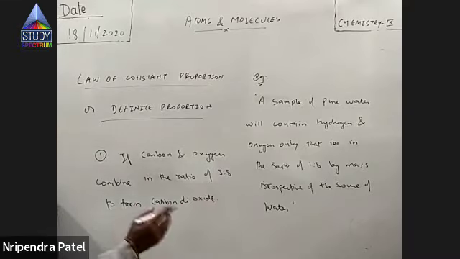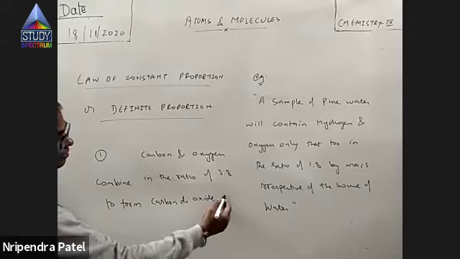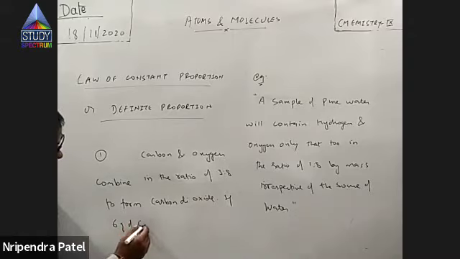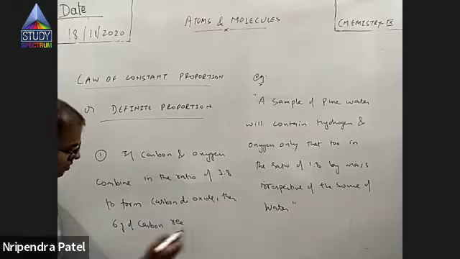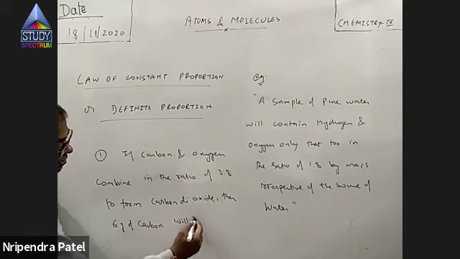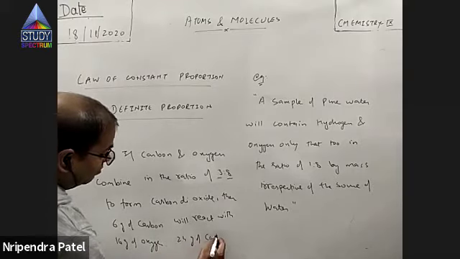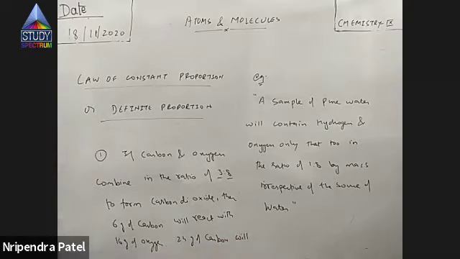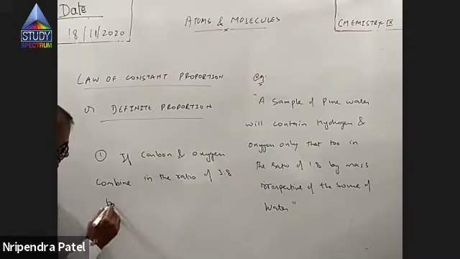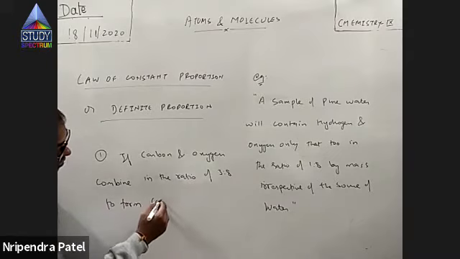Now, I'll give you two interesting conclusions. The first one, if carbon and oxygen combine in the ratio of 3:8 to form carbon dioxide.